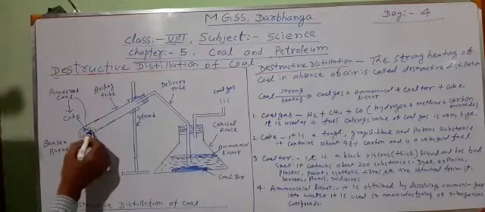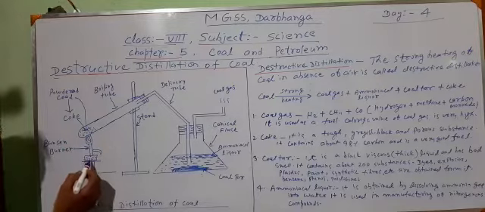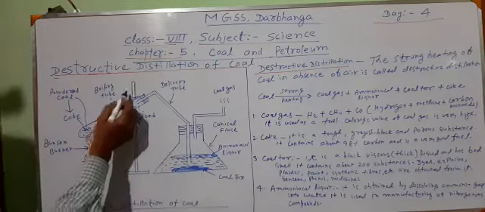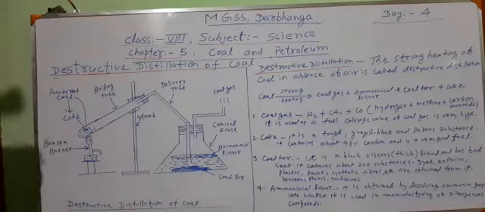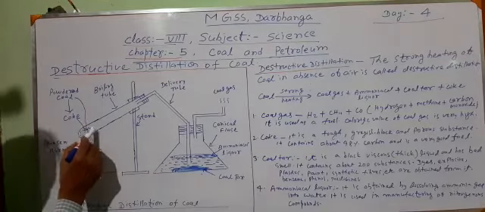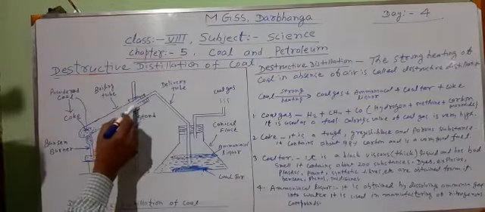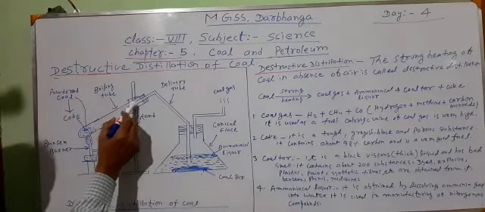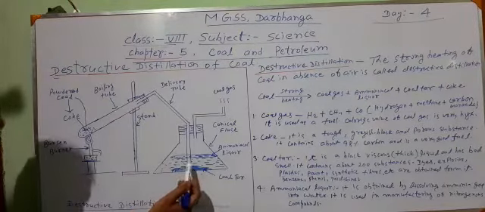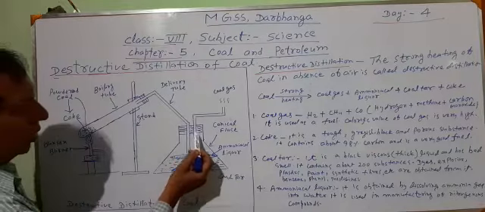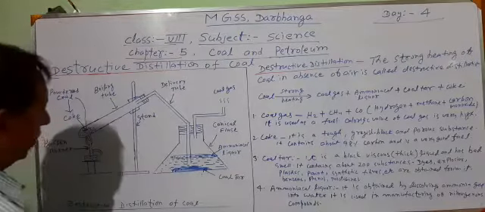Now powdered coal is taken into the boiling tube. It will be heated with the help of a Bunsen burner. This tube is fitted with the help of a stand. Now this is the arrangement of our instrument. A glass tube which contains some powdered coal. This glass tube is fitted with the stand. A delivery tube is fitted in the glass tube. The other end of this delivery tube is dipped into the water, which is kept in a conical flask, and another delivery tube is fitted in the conical flask. One end is above the water, the other end is open into the atmosphere.